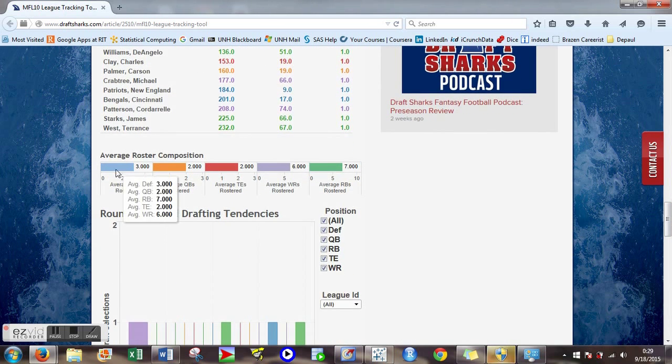Has 3 defenses, 2 quarterbacks, 2 tight ends, 6 wide receivers, and 7 running backs.